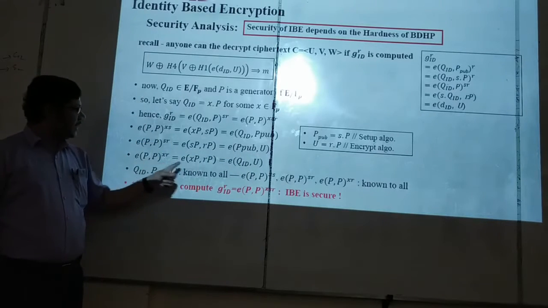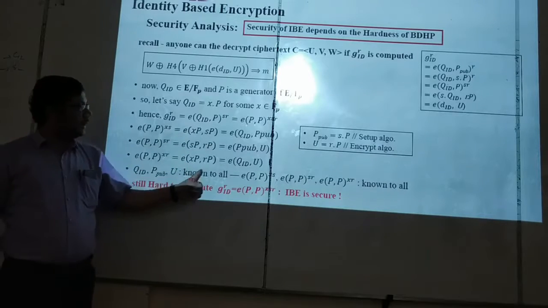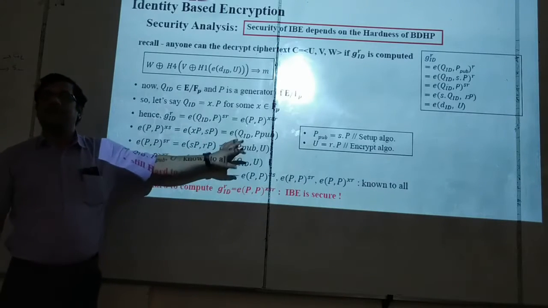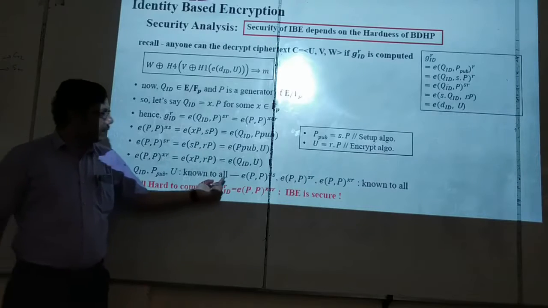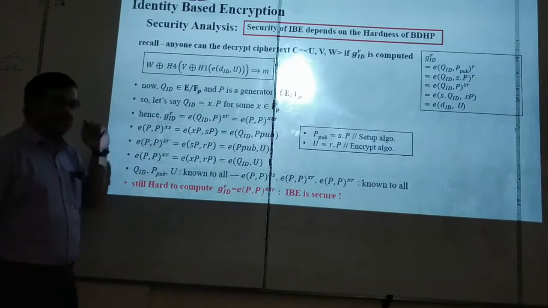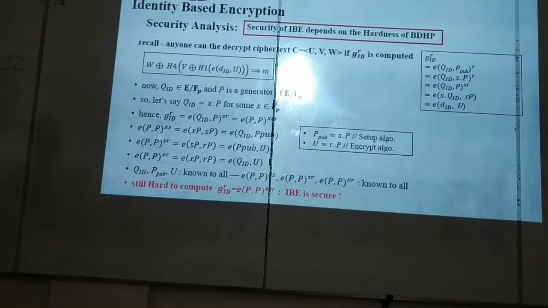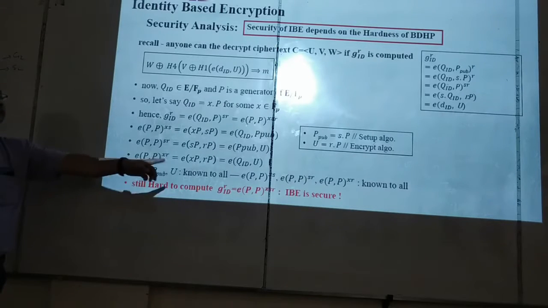For XR: XP, RP. XP is Q_ID, RP is U, which is a hint. The adversary can get all these things. So the problem is, given these things, you have to find e(P,P)^XSR, which is the BDHP problem, which is believed to be hard. So as long as BDHP is hard, IBE is secure. This is the way to prove that IBE, this basic version, is secure.